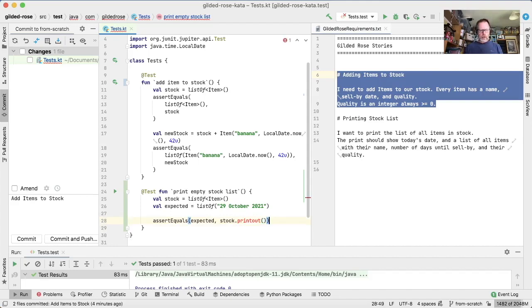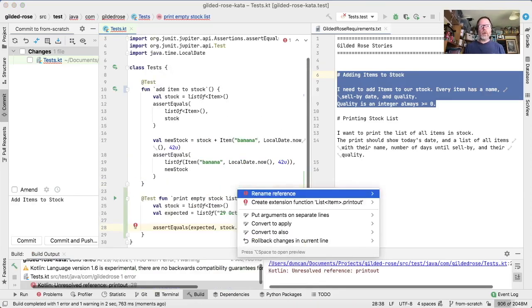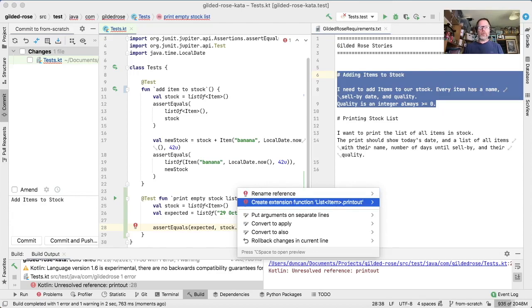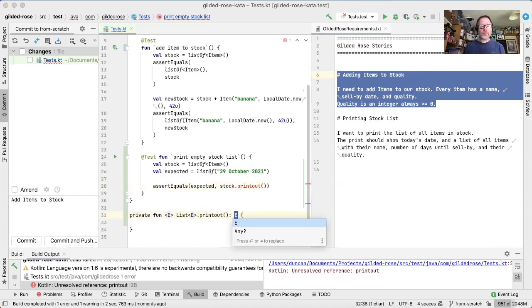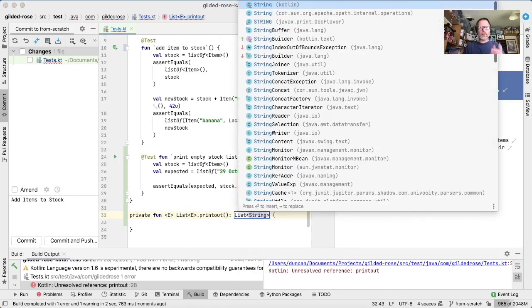Okay, so we can't run that because it won't compile. We could try. So to fix that, IntelliJ gives us the options of create an extension function, which will be fine. And we're going to make that on list, probably, could be other things. What's it going to return? It's going to return a list of string, because we said that was what printout means.